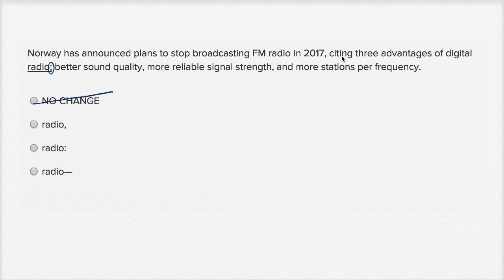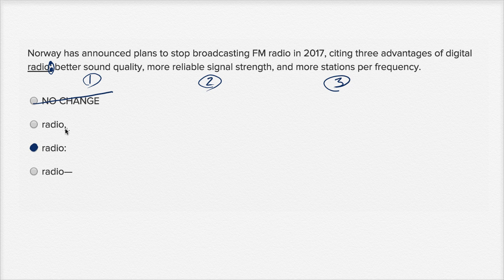And when you look at it, what's happening is they're citing three advantages of digital radio, and then they list the three things. 1, better sound quality. 2, more reliable signal strength. And 3, more stations per frequency. And so when I say, hey, there's three advantages, and then I list them, the most typical punctuation to use would be the colon. That's the most typical usage of the colon. Citing three advantages of digital radio, stick a colon right over here, and then you list the three advantages: better sound quality, more reliable signal strength, and more stations per frequency.